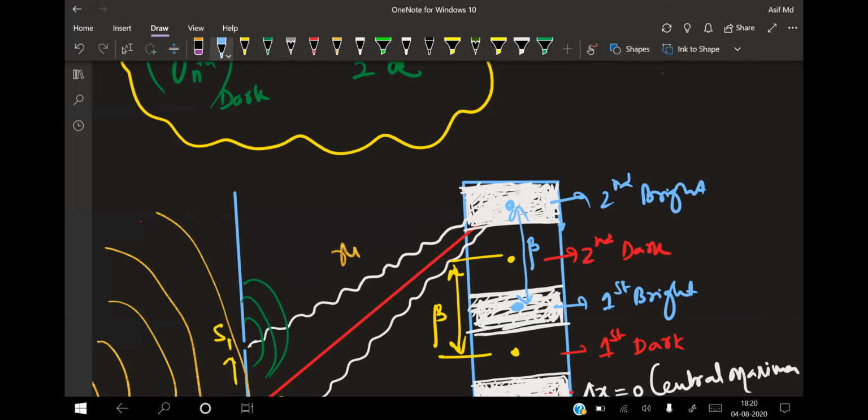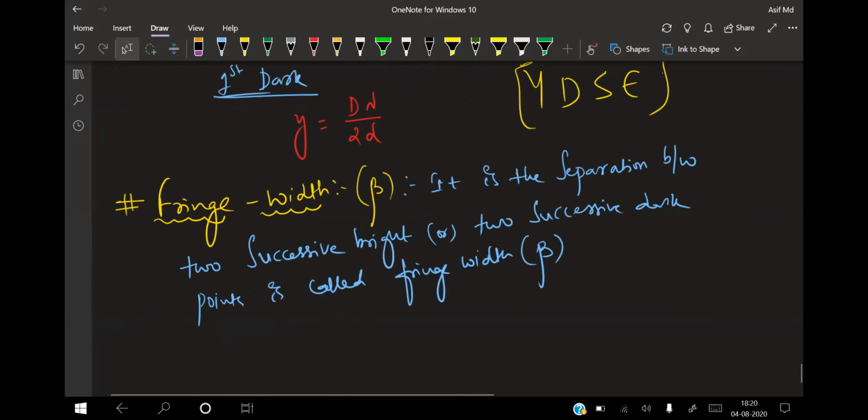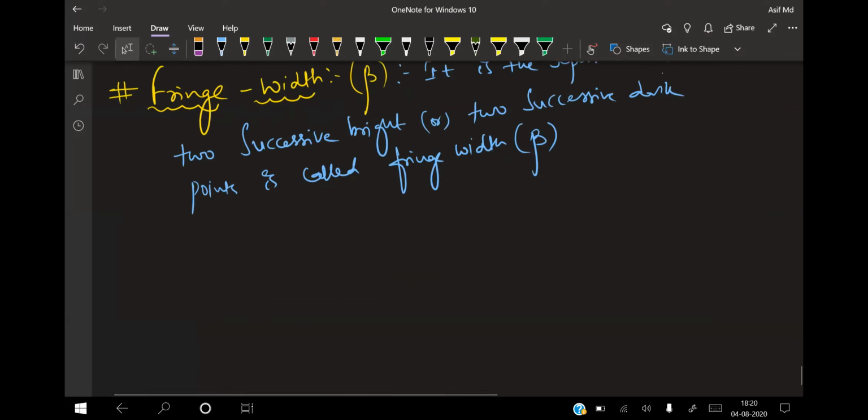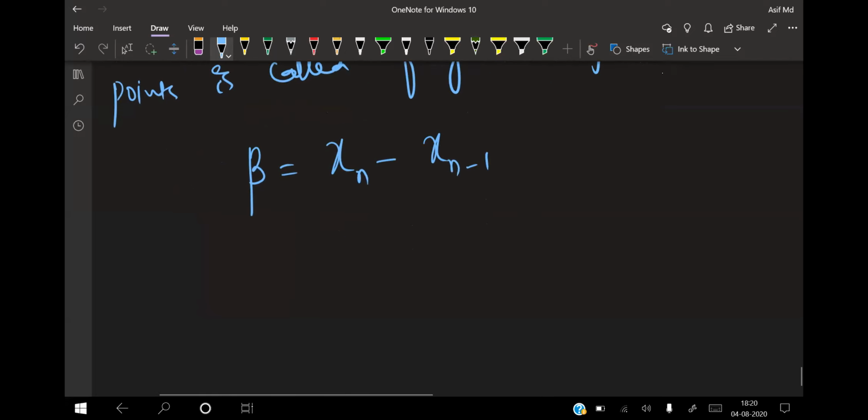Isn't it? Now see the definition once again. It is the separation between two successive bright or two successive dark points, called the fringe width, represented by beta. Let us try to simplify this. Beta is equal to x_n minus x_(n-1). Whether you take the dark one or the bright one and simplify, you will get the same answer. I'm taking the dark and simplifying beta.